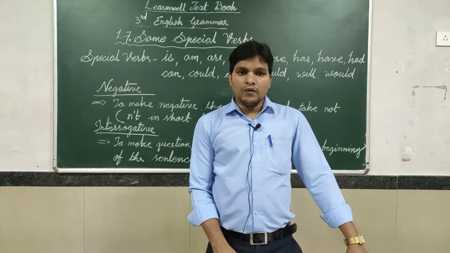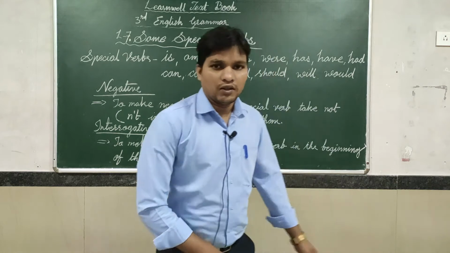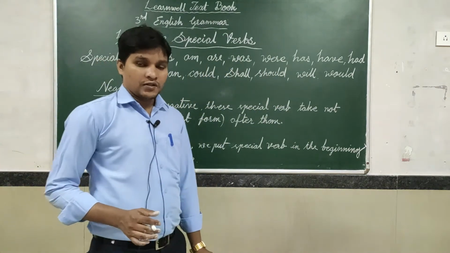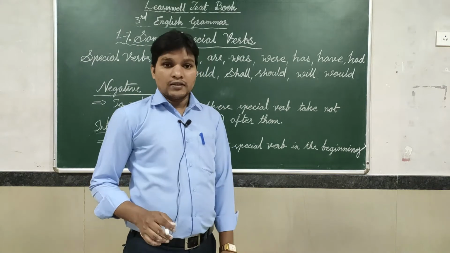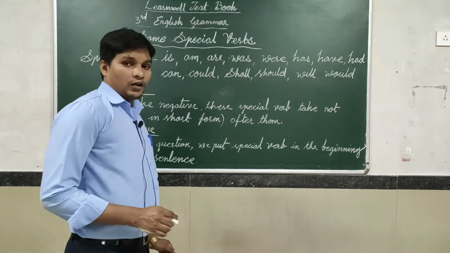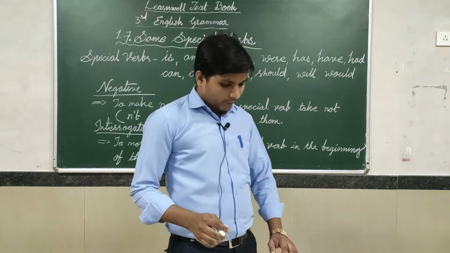Dear students, today we are going to learn the next chapter. The chapter name is Some Special Verbs, 7th chapter, 3rd standard English grammar, Learn Well textbook.